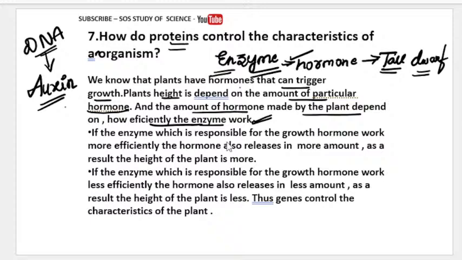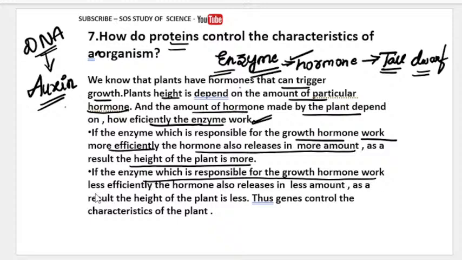So if the enzyme which is responsible for the growth hormone works more efficiently, then what happened? Hormones are also released in a greater amount. So as a result of it, the plant will be growing tall. If the enzyme which is responsible for the growth hormone works less efficiently, then the hormone is also released less and the height of the plant is also less.